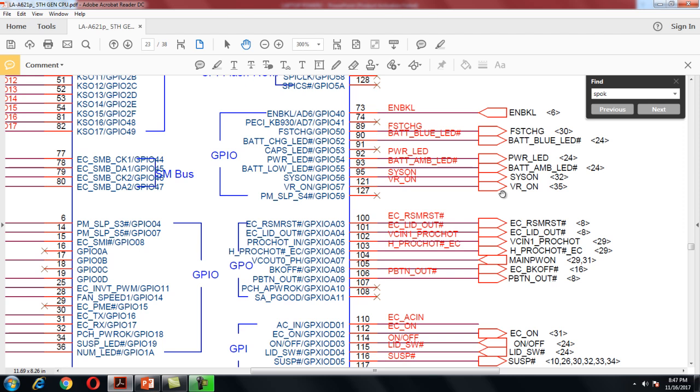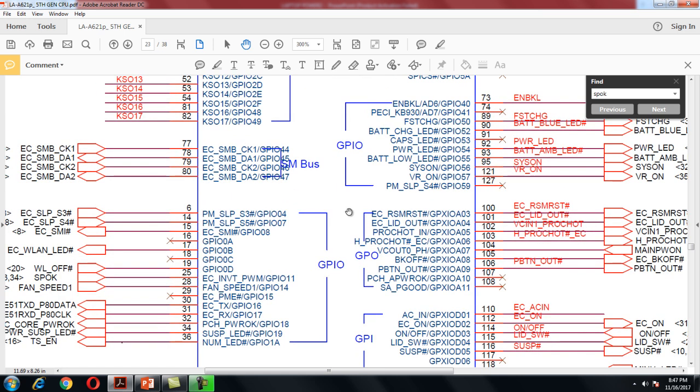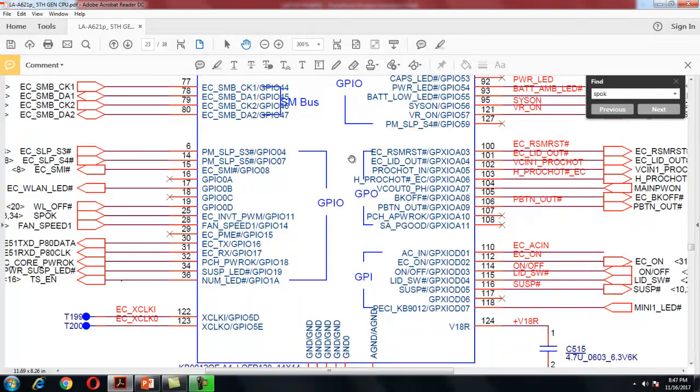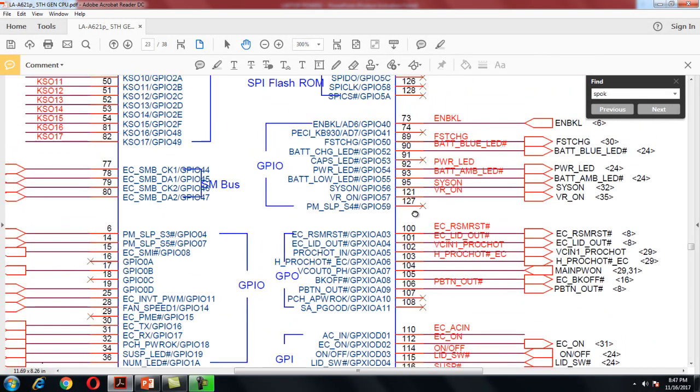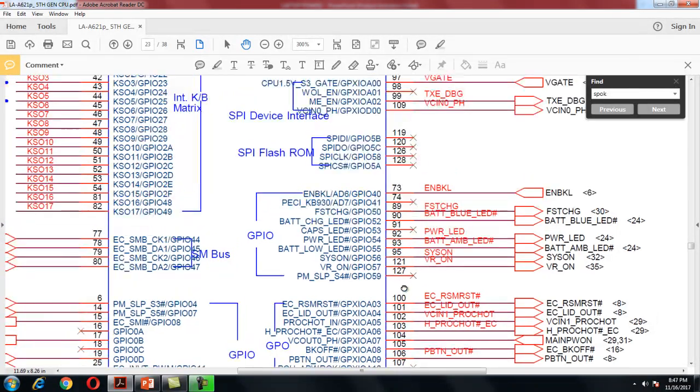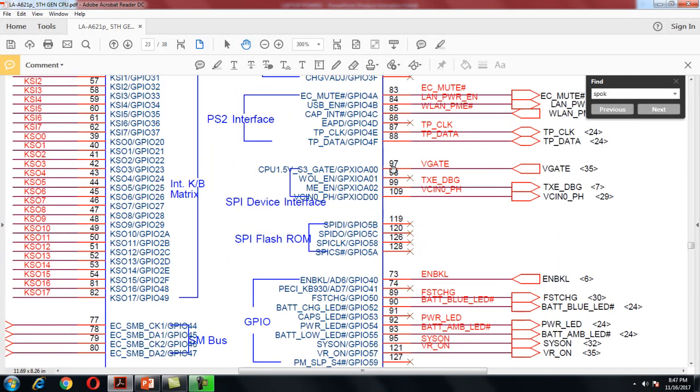Then the next is the V gate signal. V gate signal means pin number 97, that is V gate. You can see V gate. One sec. Yeah, this one, pin number 97, V gate. Here it was 0 volt, but when my core voltage turns on, that means the VRM section is working fine. If my VRM section is working fine, then here I'll get 3 volt. If I get 3 volt here at pin number 97, the pin called V gate, that means my VRM section is working fine.